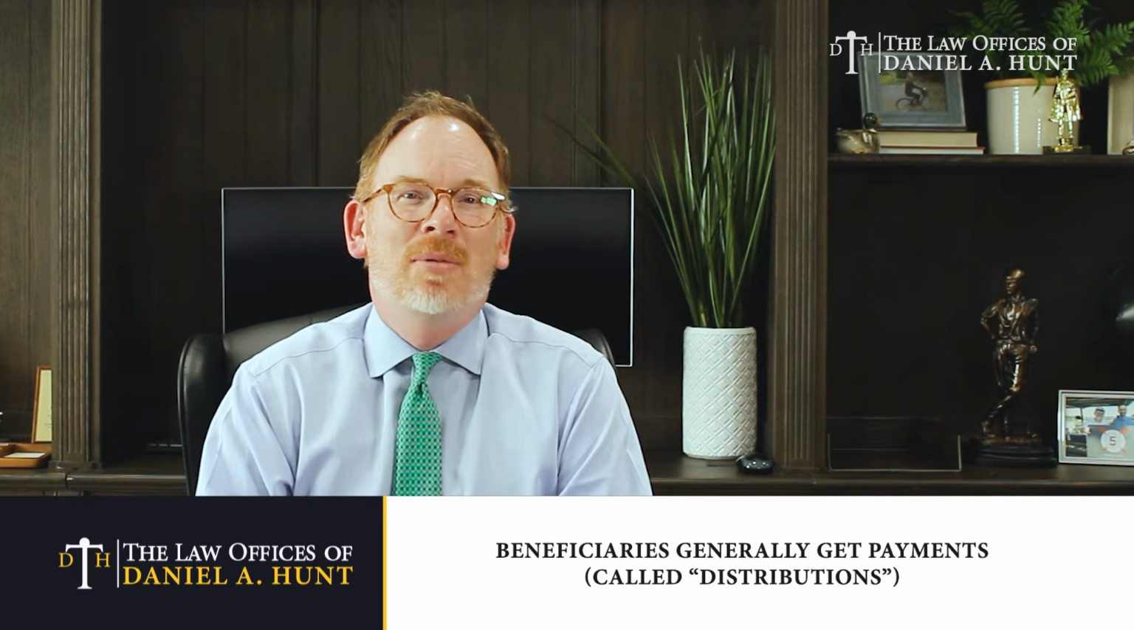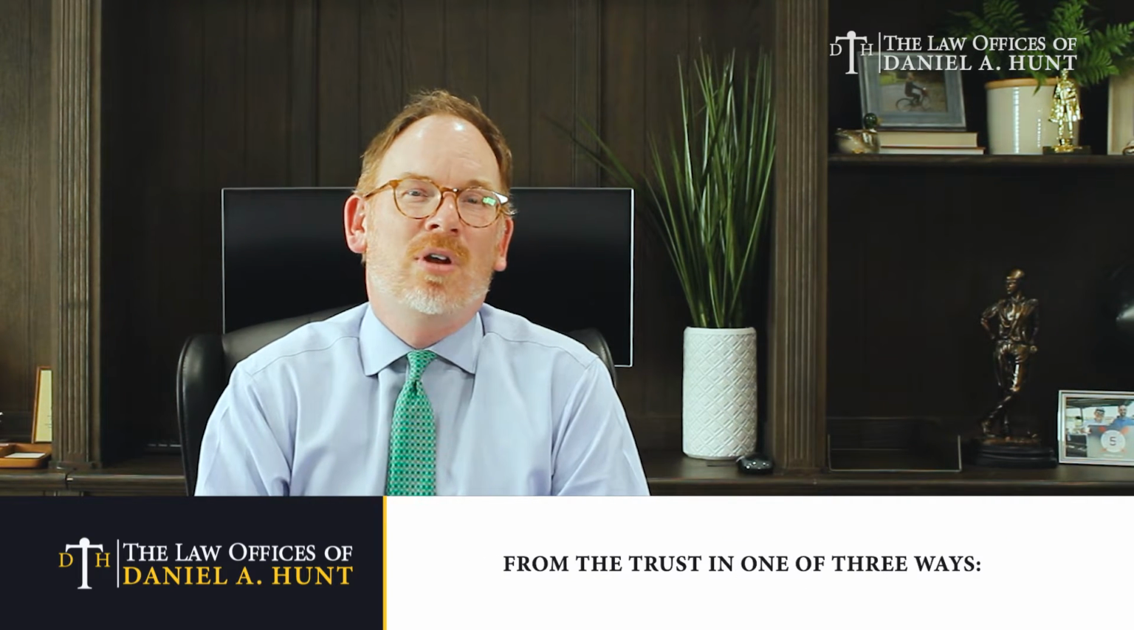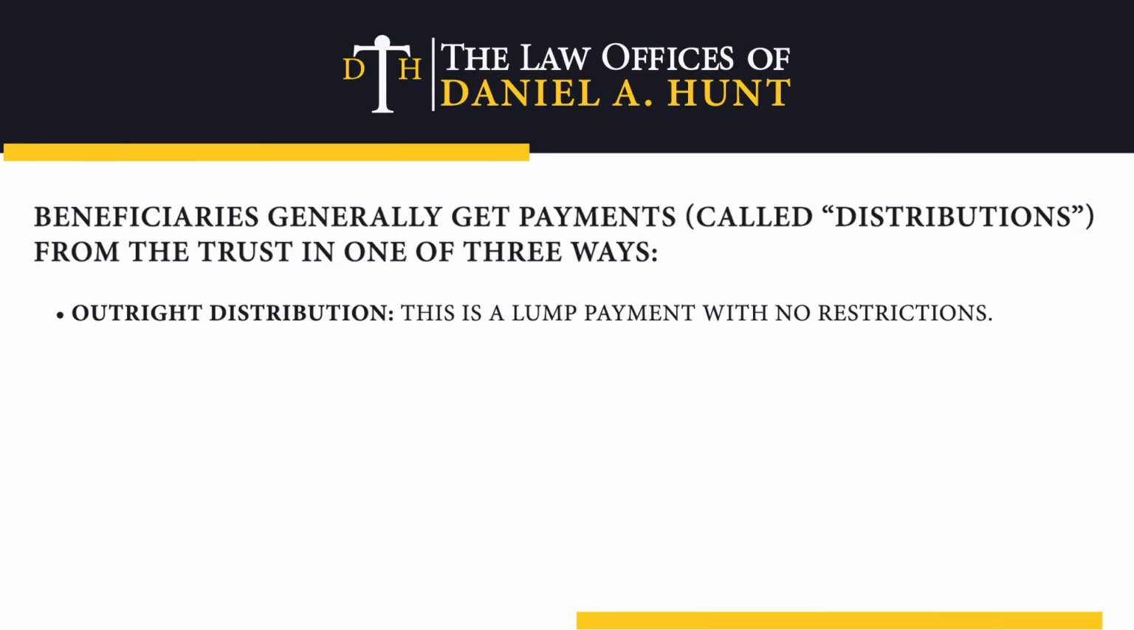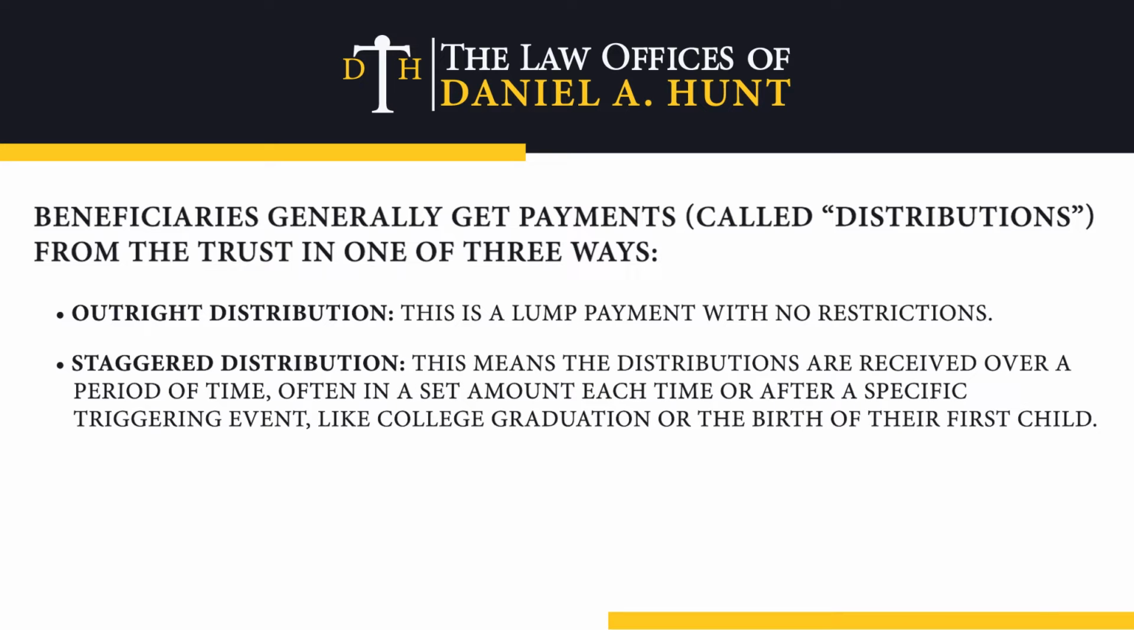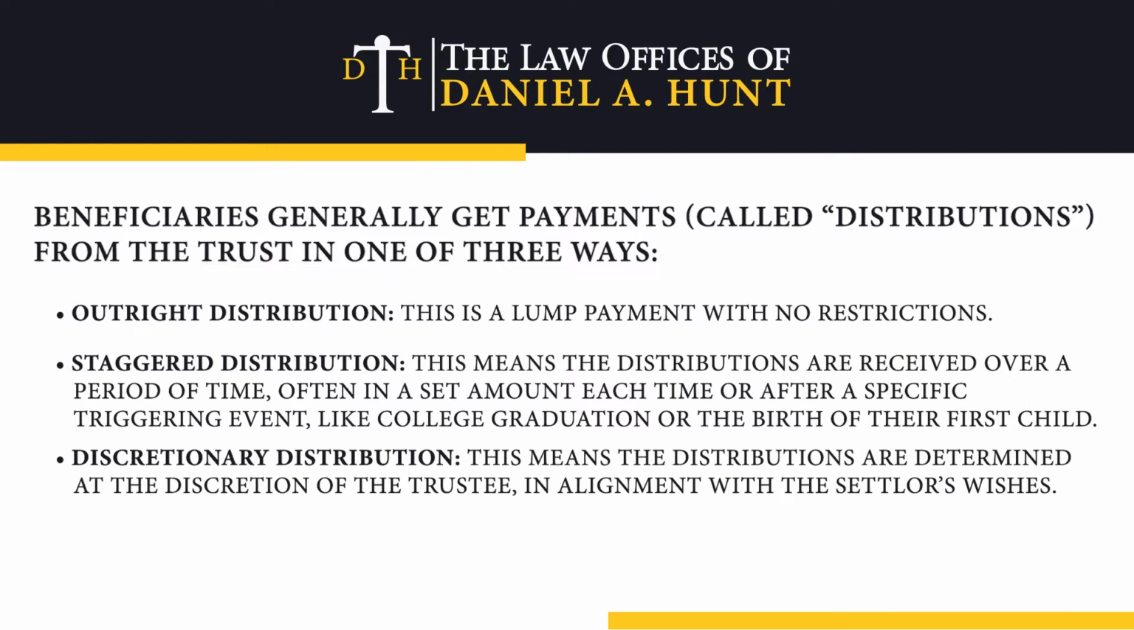Beneficiaries generally get payments called distributions from the trust in one of three ways. Outright distribution. This is a lump payment with no restrictions. Staggered distributions. This means that distributions are received over a period of time, often in a set amount each time or after a specific triggering event like college graduation or the birth of their first child. Discretionary distribution. This means the distributions are determined at the discretion of the trustee in alignment with the settlor's wishes.